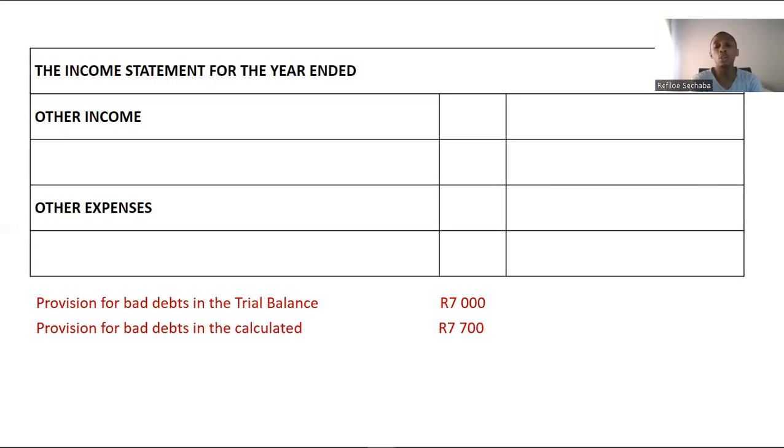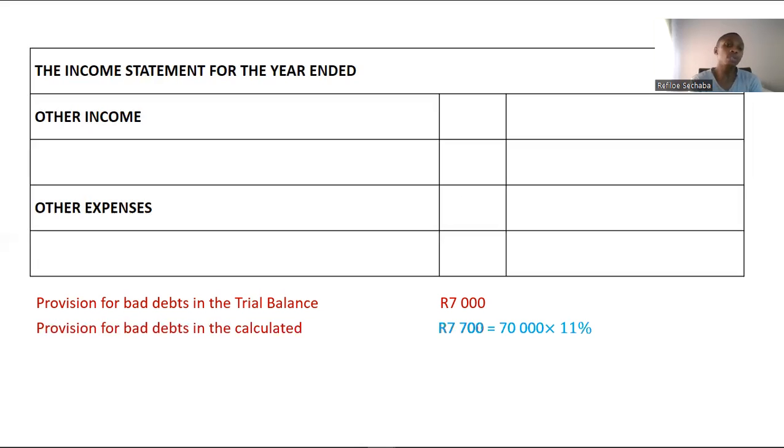Now note that your provision for bad debts adjustment will either be under income or expenses. And I will explain as we go why we reflect them under either income or expenses. Now our provision in the trial balance is 7,000 as you've just seen. The one that we need to calculate, we are going to calculate it as a percentage of trade debtors. And our trade debtors is 70,000 and you multiply it by 11%, it will give you 7,700. Note that the 7,700 is the correct provision. So the one that is in the trial balance is incorrect. It needs to be corrected by increasing it.